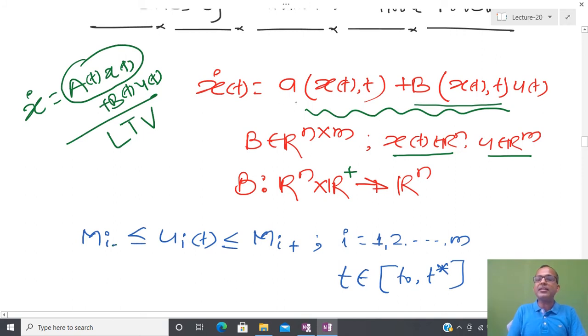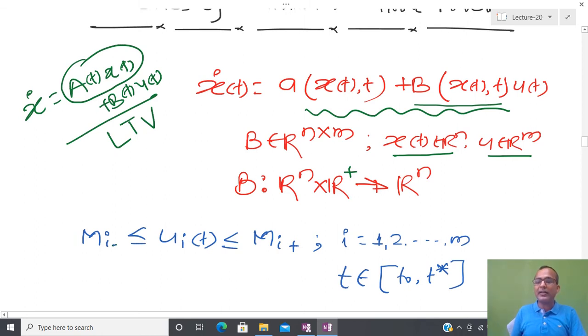So I have considered the affine in control system, a very special class of system, and it is possible to show that a large class of systems can be represented in this affine in control way. Here again I am assuming that x(t) belongs to R^n, u(t) belongs to R^m, and b is a function of x(t) and time, lying on R^n Cartesian product R plus, and mapping to R^n.